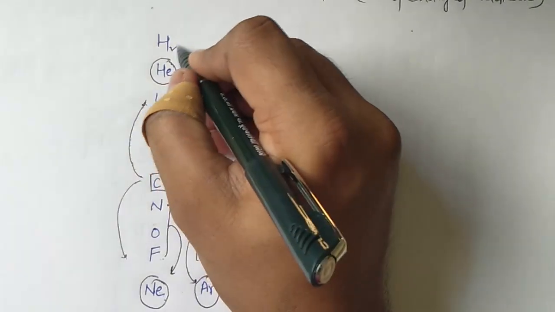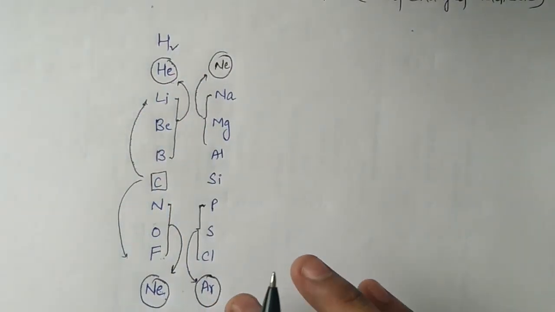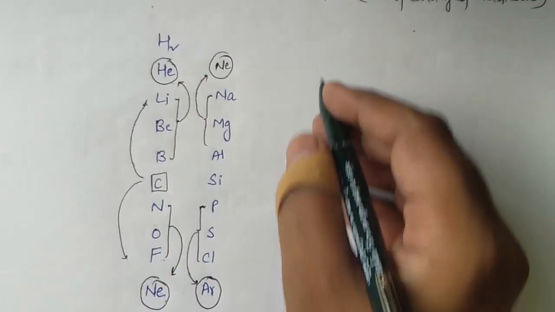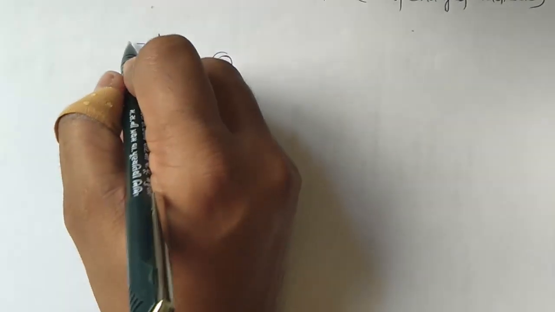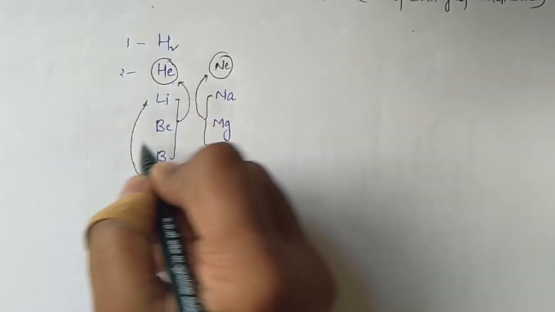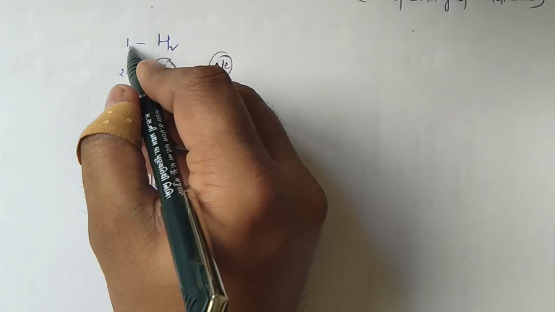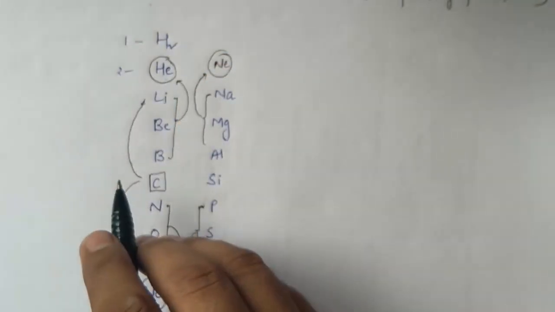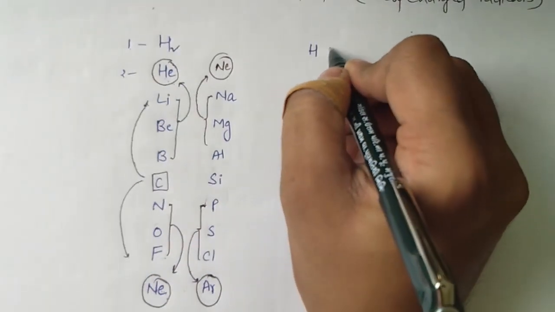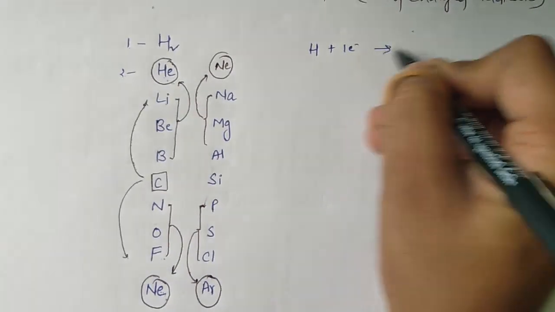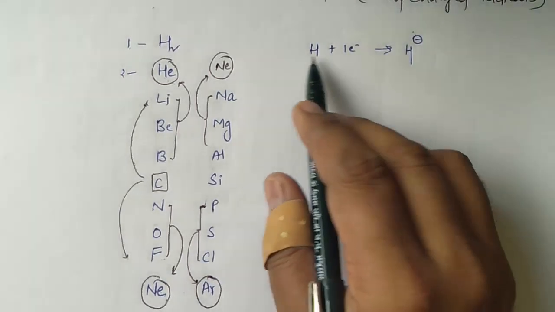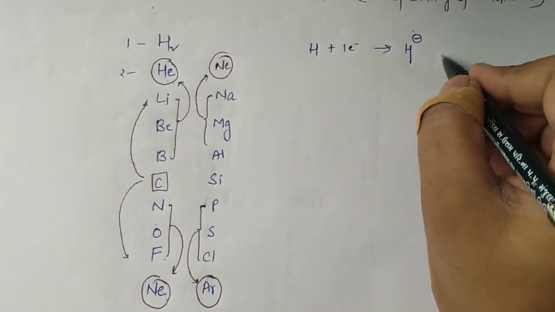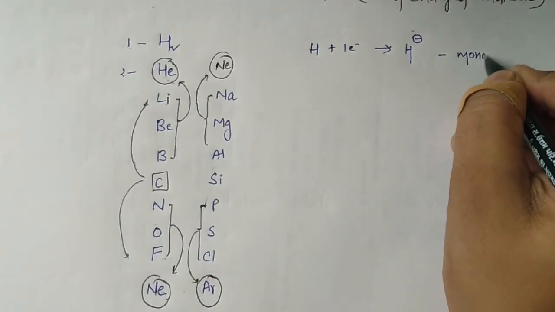Hydrogen we will be considering in metals as well as non-metals. For hydrogen to get converted into helium, hydrogen has atomic number 1 and helium 2. So to acquire the same number of electrons as helium, hydrogen will gain 1 electron. When hydrogen gains 1 electron, it forms H minus. This is an acidic radical. The charge is -1, which means it is monovalent.